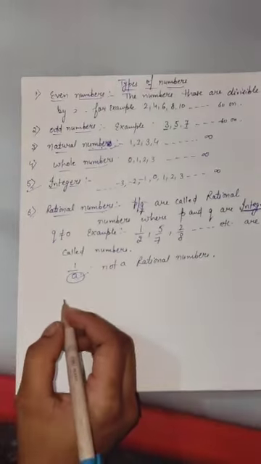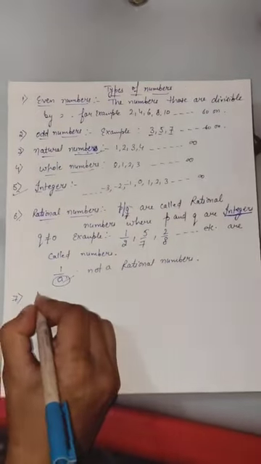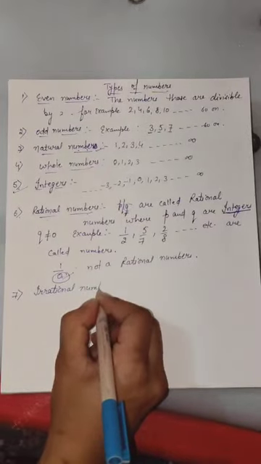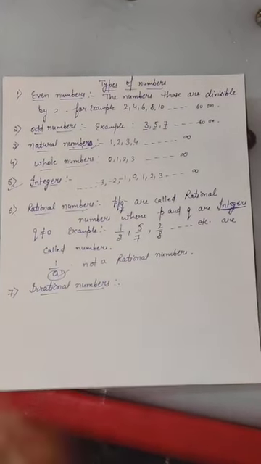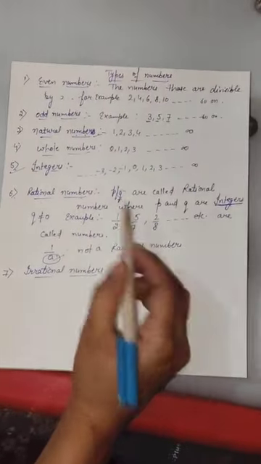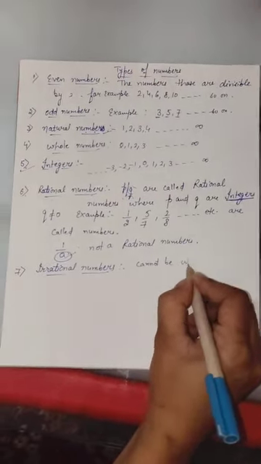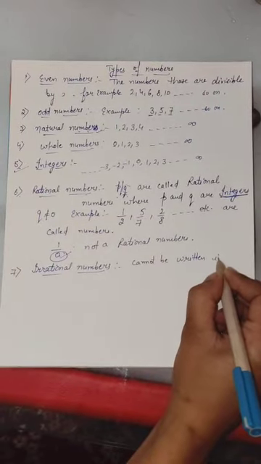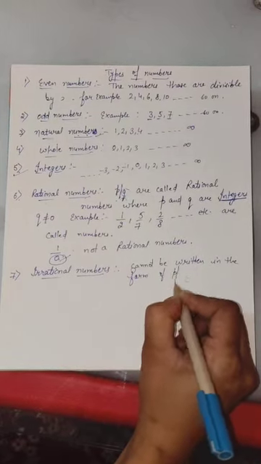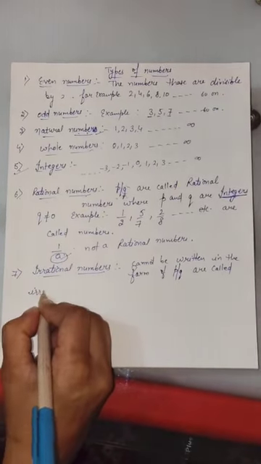Clear to everyone? Now, moreover, the seventh one is irrational numbers. Irrational numbers: the numbers that cannot be written in the form of p over q are called irrational numbers.